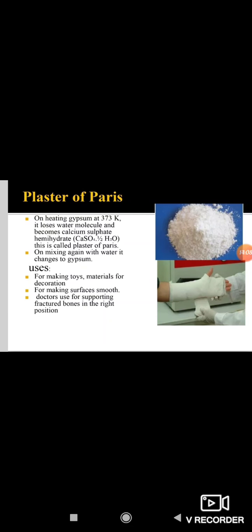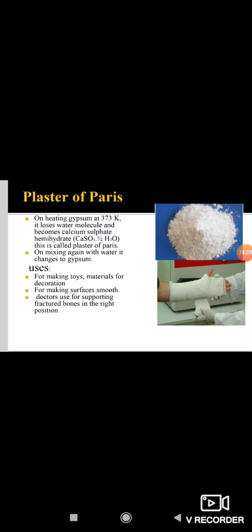And then plaster of Paris. How is plaster of Paris prepared? Let us see about that. On heating gypsum at 373 Kelvin, it loses water molecules and becomes calcium sulfate hemihydrate. This is called plaster of Paris.